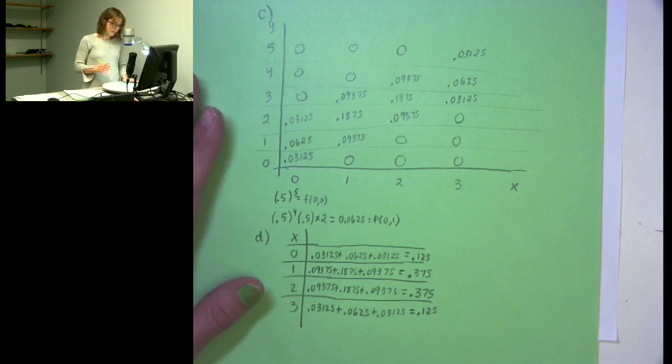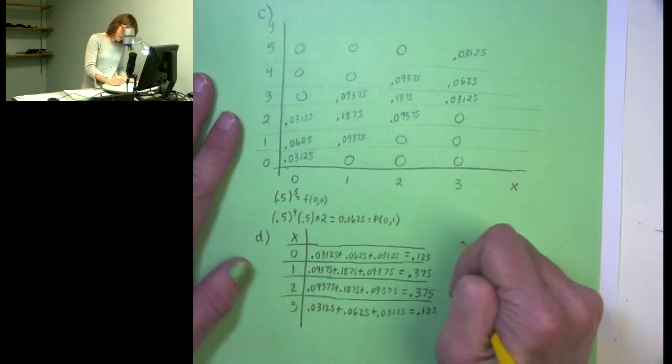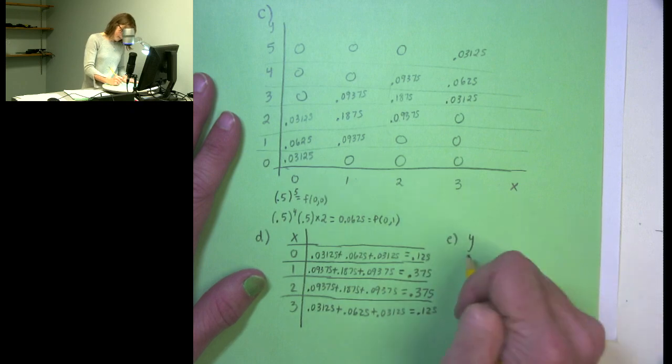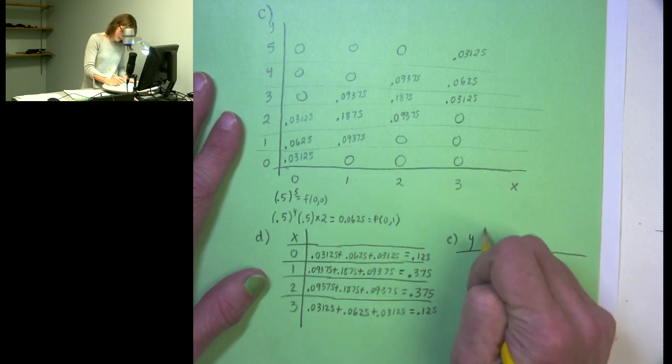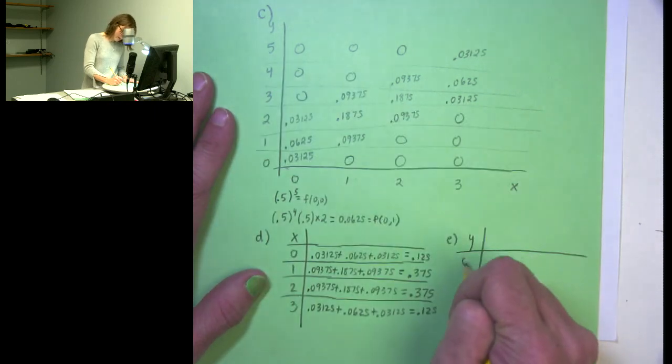The marginal probability mass function of y, this is part E. Y can take the values 0 to 5.